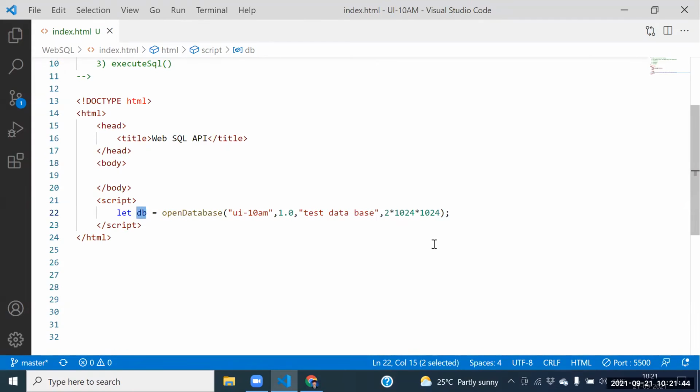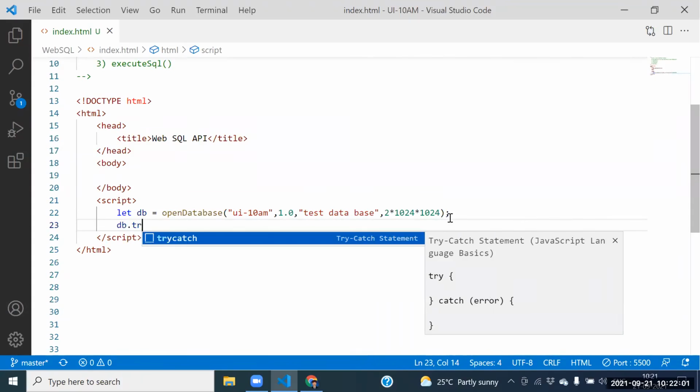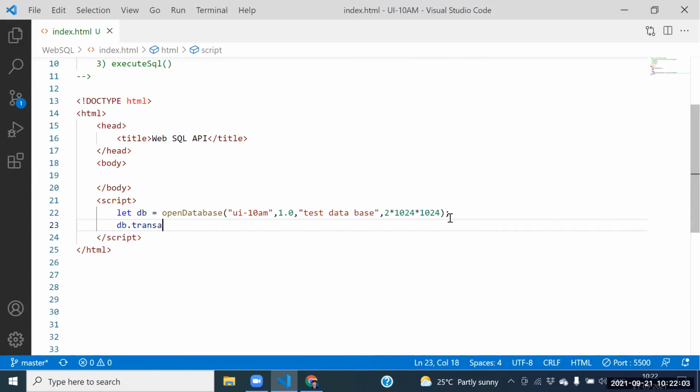After that, we need to perform any transaction, like creating the table, inserting the data, updating the data, deleting the data. So many transactions we need to perform. How to do the transaction? Simply we need to go for db.transaction.